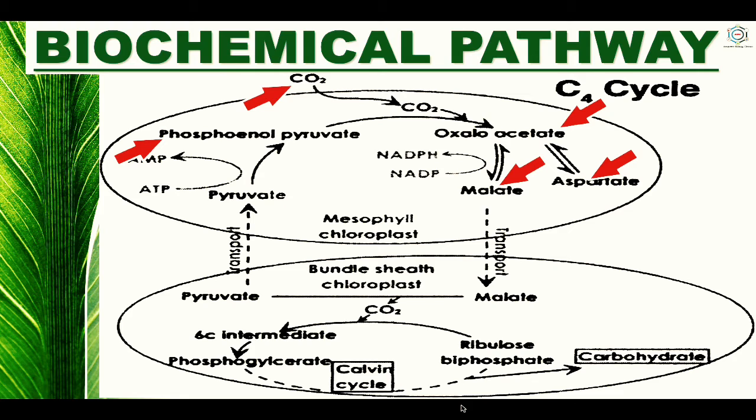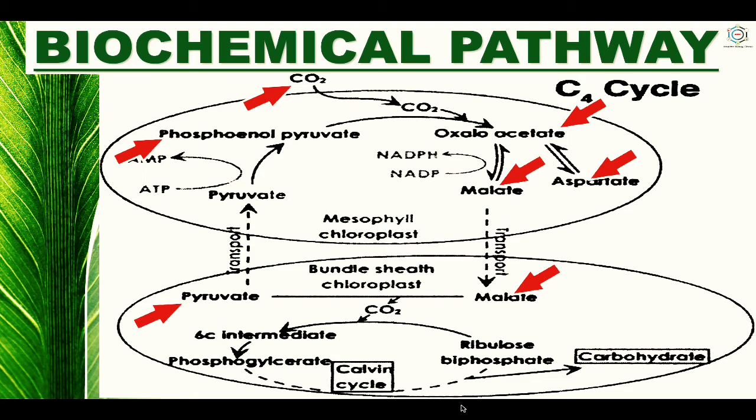Now here you can see the transport mechanism, and in the bundle sheath chloroplast, the malic acid is decarboxylated to yield pyruvic acid and carbon dioxide in the presence of malic enzyme. So here you can see that the malic acid is converted into pyruvic acid or pyruvate.